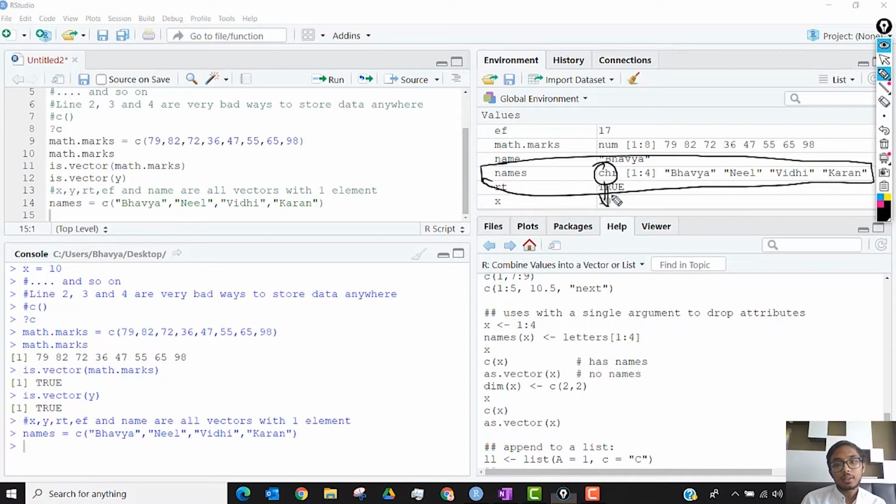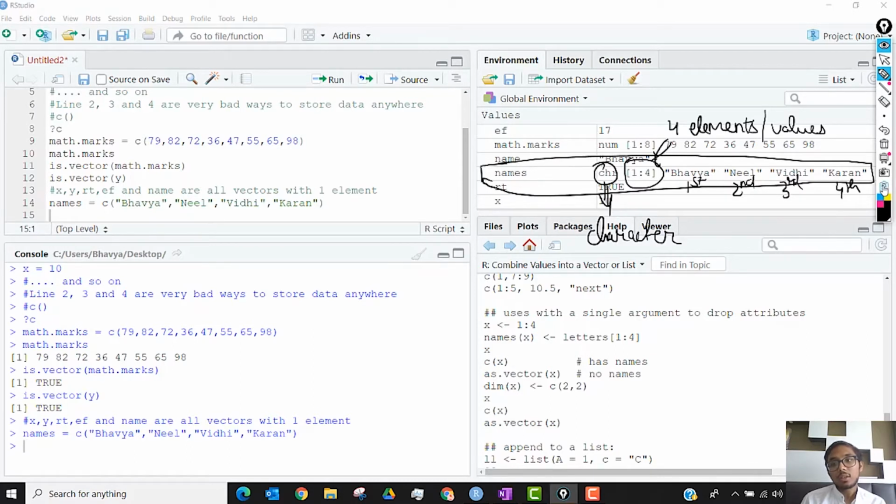This means character. This represents that you have 4 elements or values in it. This is the first value, the second value, the third value, fourth value, etc. I can have a vector with 5,000 values. It doesn't matter.